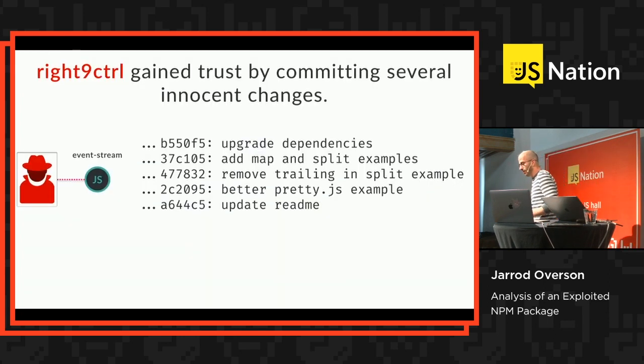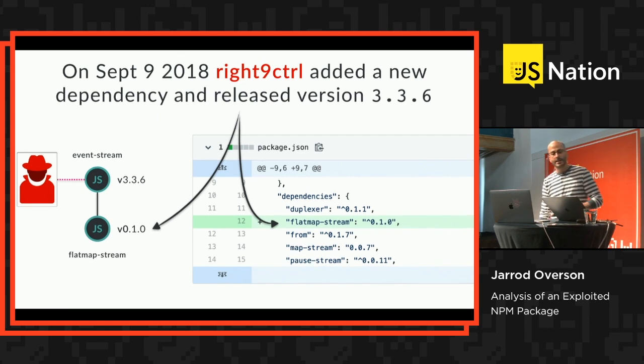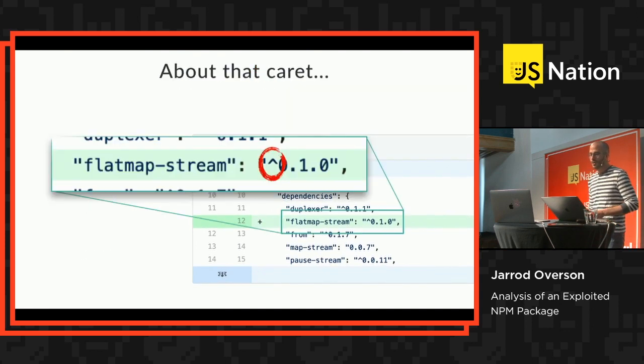So Right9 Control started to make some relatively innocent changes. Updated dependencies, event stream hadn't been used in a while, normal stuff. Added some documentation, added some examples, all stuff that looked very normal for somebody maintaining a package. Nothing major, nothing that would draw attention. And then on September 9th, 2018, Right9 Control added a new dependency, flatmap-stream, and then released version 3.3.6 of event stream.